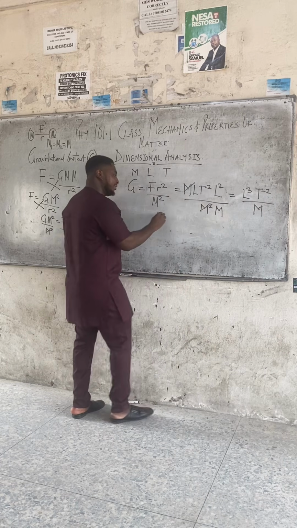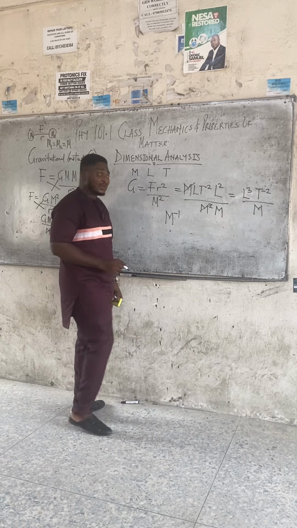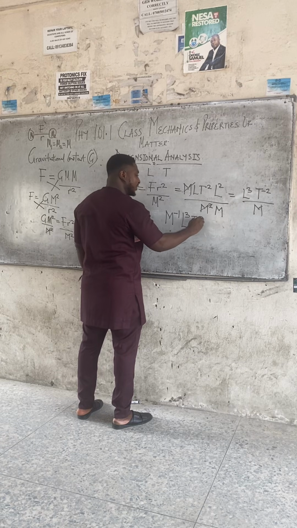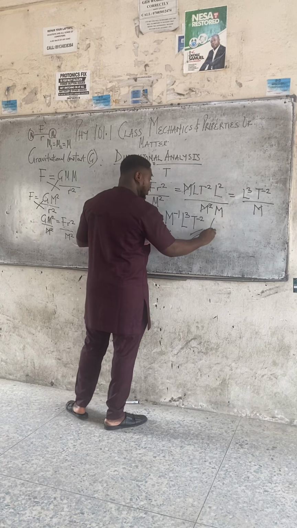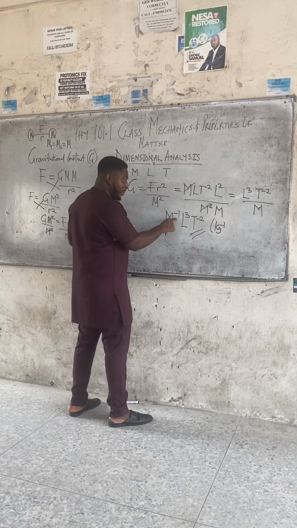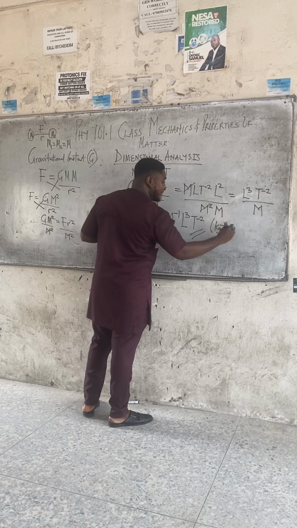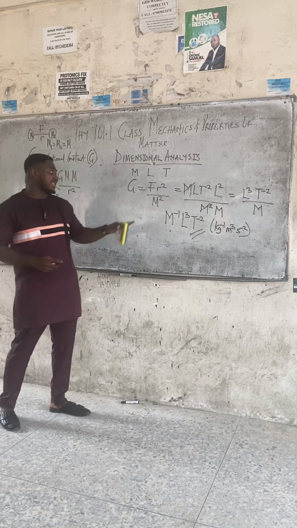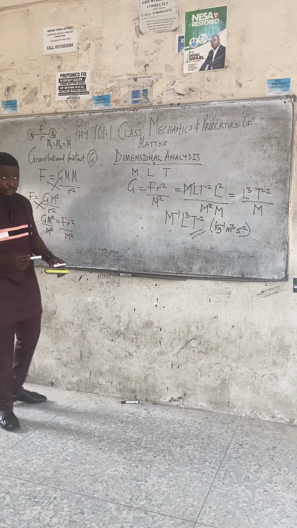Can this m come up? When this m comes up, it takes a negative and becomes m to the minus 1. What do we have up already? L cubed, T to the minus 2. Class, this is the dimension for gravitational constant G. Therefore the unit will be kg raised to power minus 1, for mass is kg, right? L is meter raised to power 3, and time is seconds raised to power minus 2. Class, this is how you get the dimension for gravitational constant G. These are not popular quantities that you use every day.